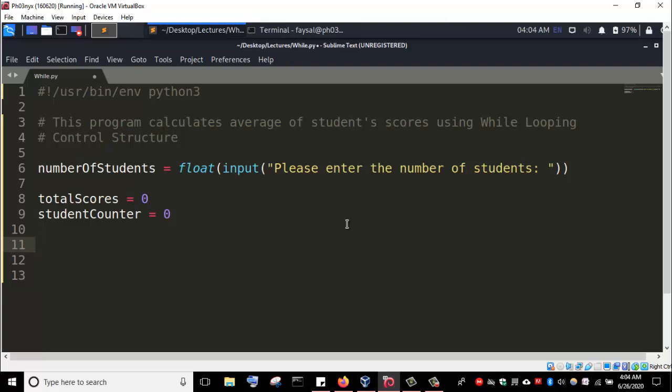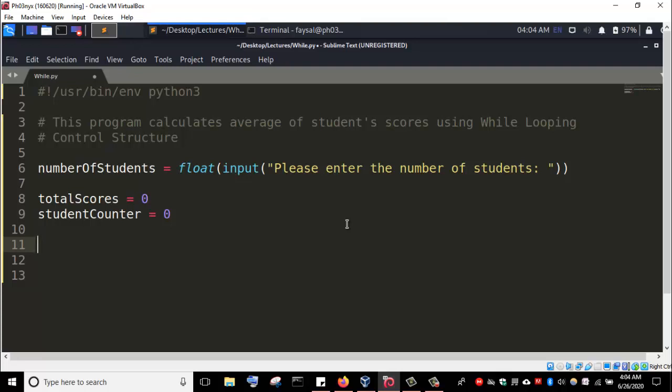Once the user enters the score for the first student, the student counter will increment. It will keep incrementing till the last student score has been entered. Then we will divide the total score by the student counter, so that we can have the average.